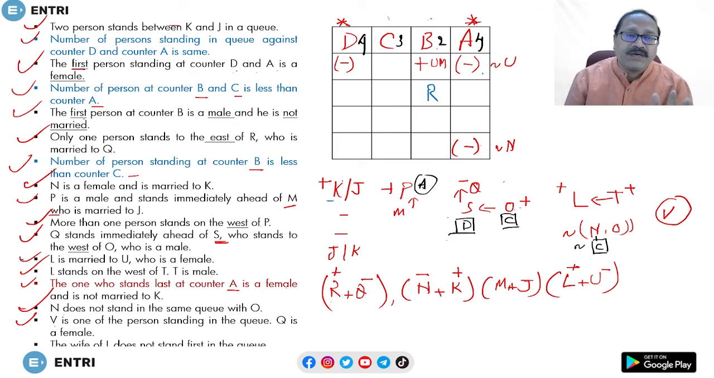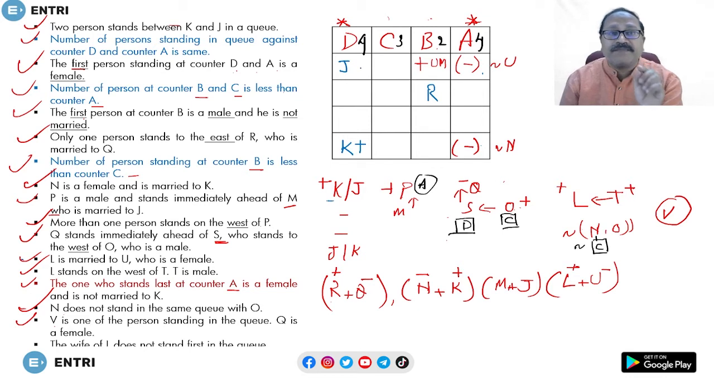So obviously the other 4 members are in counter D. So in counter D, where should J be placed? K will be here, because I know that K is male and K cannot be at the first place. And I also know that the first person is female, so J is female. From here we understand that J is female and M is male. So this part is done.